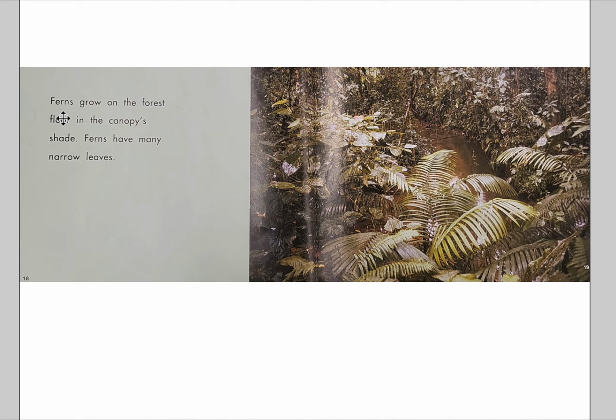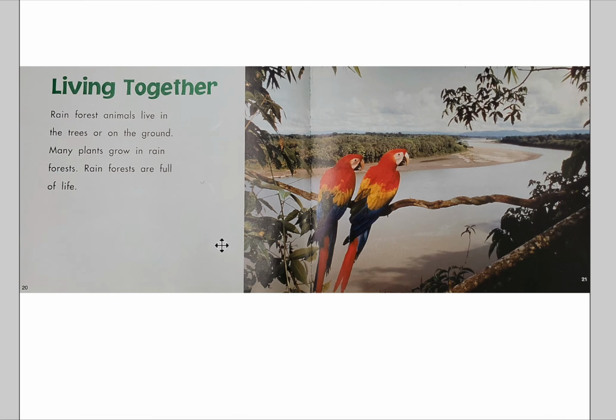Point to the word ferns. Reading in 3, 2, 1. Ferns grow on the forest floor in the canopy's shade. Ferns have many narrow leaves. This is a photo of ferns, and this is the forest floor. Turn the page. Point to the subheading, reading in 3, 2, 1.